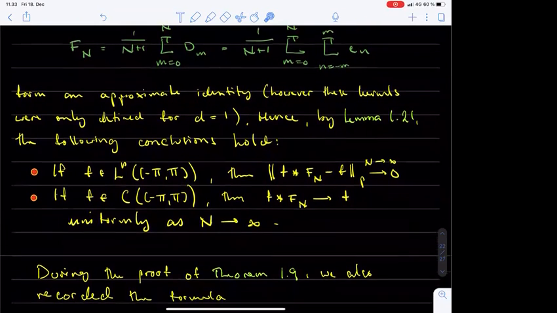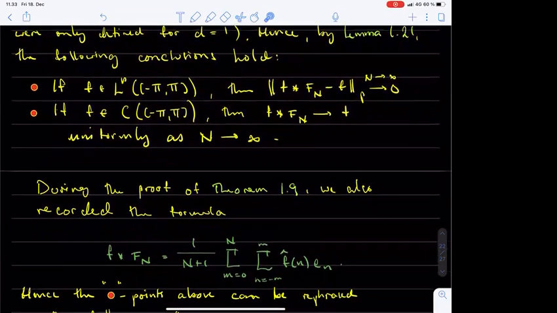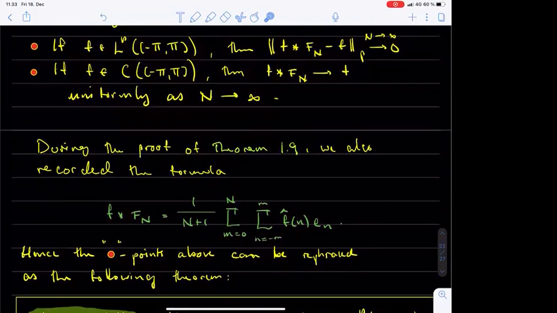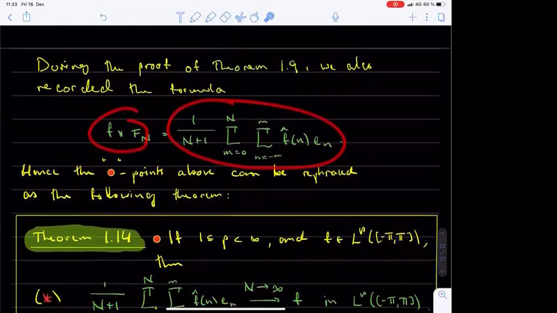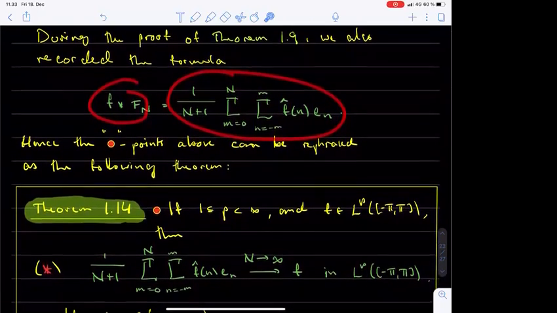During the last few lines of the proof of theorem 1.9, we derived the following explicit expression for the convolutions with the Fourier kernels. A function f convolved with the Fourier kernel F_n equals 1 over n plus 1 sum m ranges from 0 to big N, little n ranges from minus m to m, f hat n e_n.